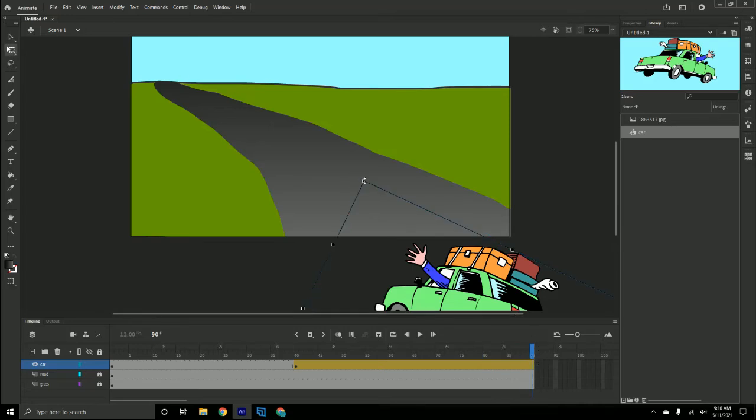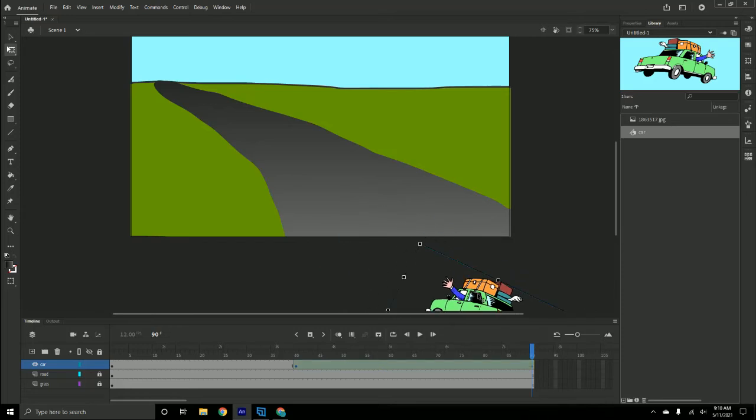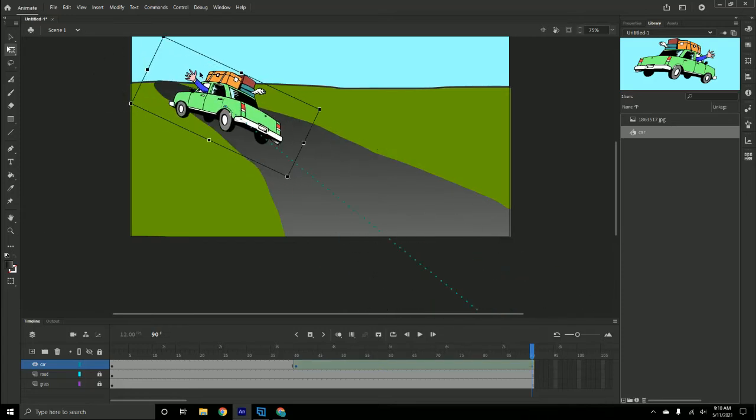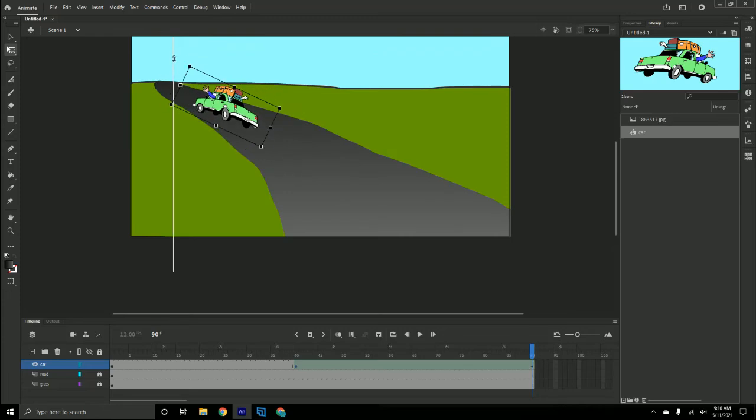Choose the free transform tool, hold down shift, and let's move this down.